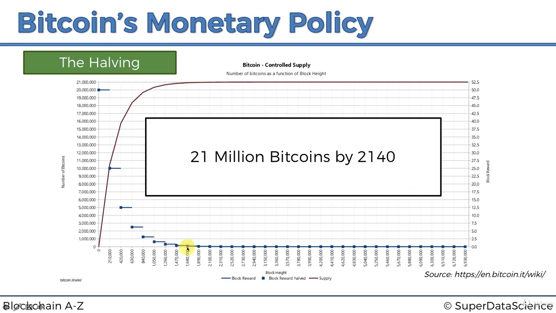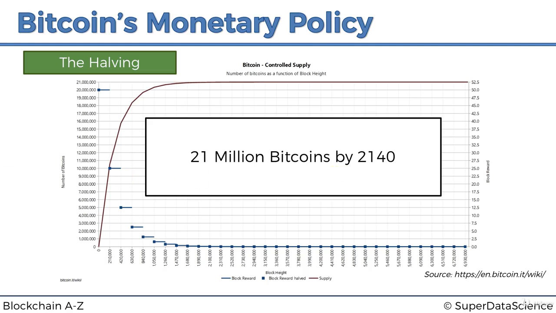So theoretically, it could keep halving until infinity, but because there is a certain number of decimal points that a Bitcoin can handle, the final Bitcoins released into the system in this manner will be in 2140, and the total number of Bitcoins in circulation ever will be 21 million Bitcoins.